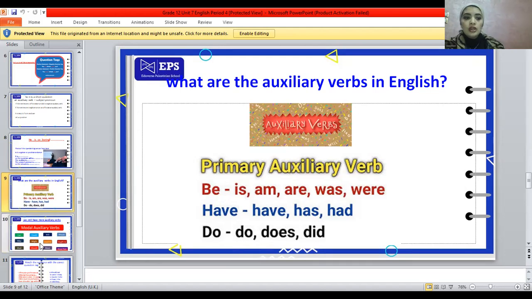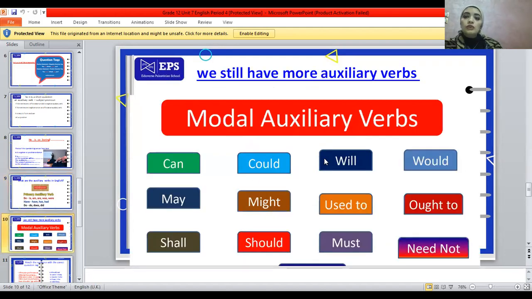Okay, so do we have other auxiliary verbs in English? Of course we do. We have some auxiliary verbs which we call modal auxiliary verbs. Can, in the past is could, may and might, shall, should, will, would, used to, ought to, also some verbs that we can have in the English sentence. And used to is the past.